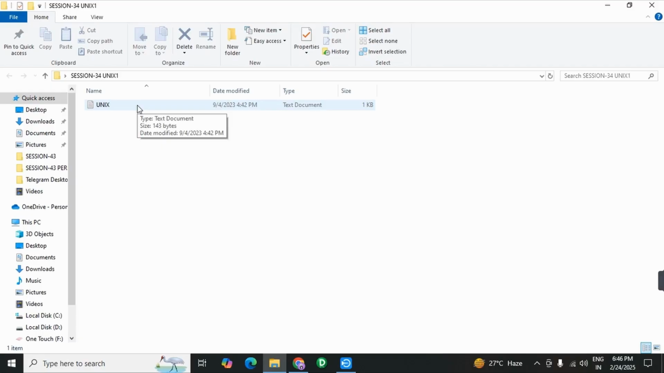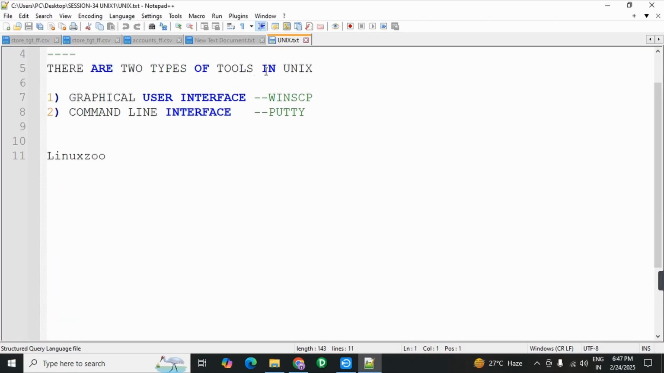In this operating system, there are two types of tools. There are two types of tools in Unix. First one is graphical user interface. We can call it as WinSCP. Another one is command line interface. We can call it as PuTTY. Did you understand? In the Unix operating system, there are two types of tools. First one is graphical user interface, WinSCP. Second one is command line interface, that is PuTTY.